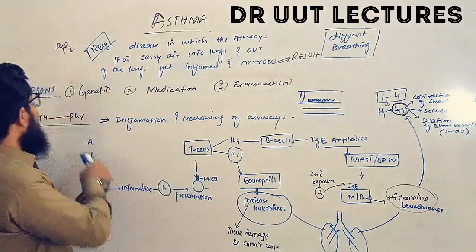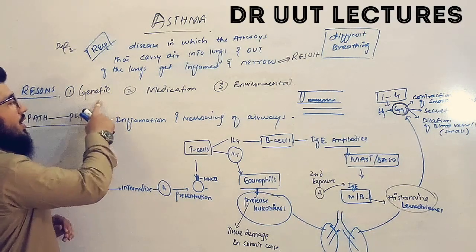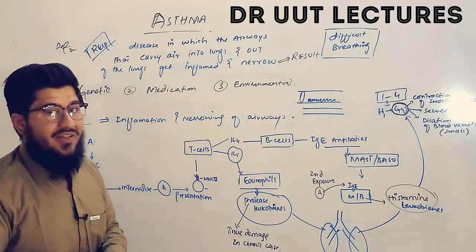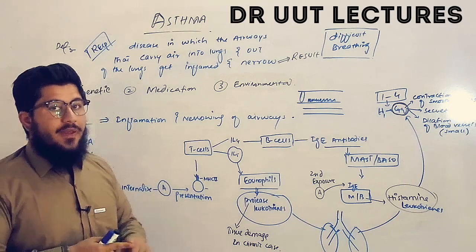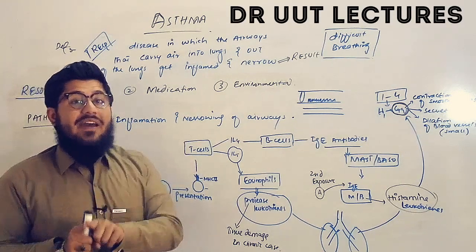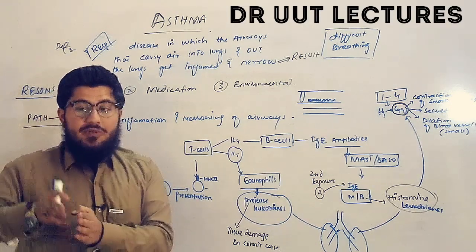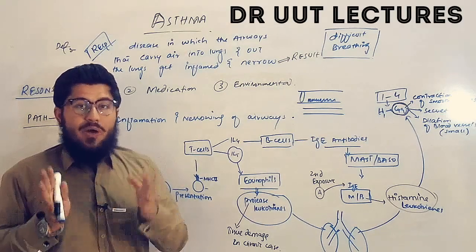Now let's know about the reasons. We have three basic reasons. Reason number 1, asthma can be due to genetic factors. Due to genetic means it can be passed from the parents to the offspring. So that's number 1.